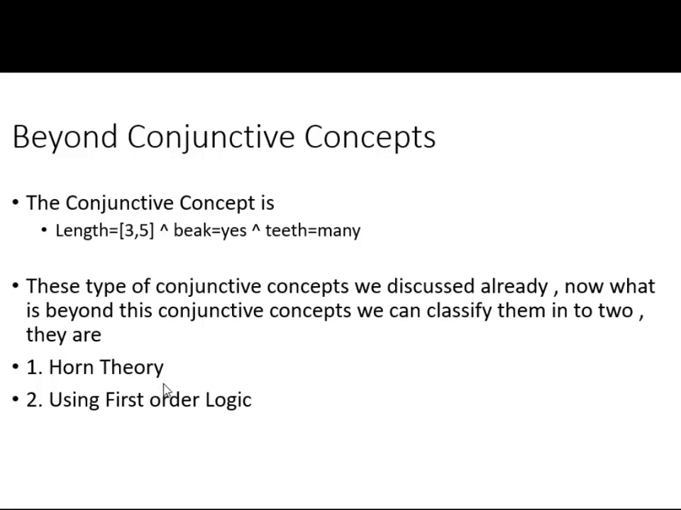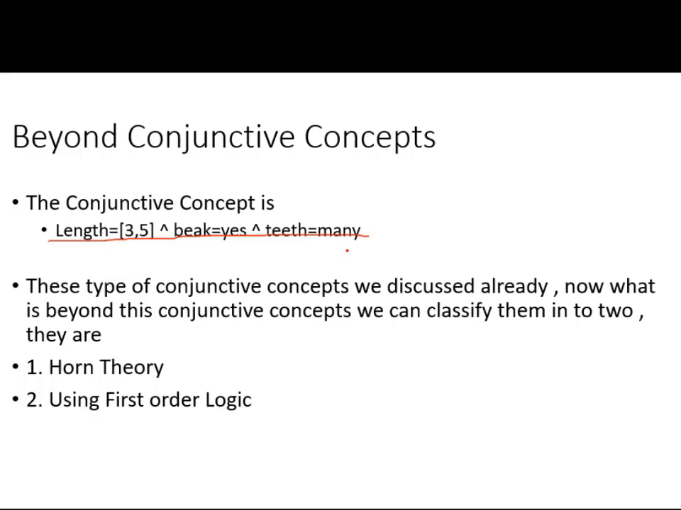Let us now discuss the concept of beyond conjunctive concepts. So what do you mean by conjunctive concept? Length is equal to 3, 5, range 3, 5, and wake equal to S and teeth equal to many. This type of forms are called conjunctive forms. Such conjunctive concepts form the conjunctive hypothesis space. We have already discussed all these things.